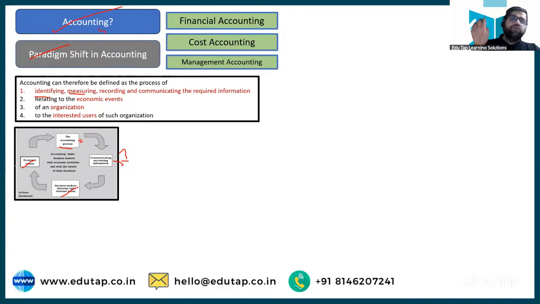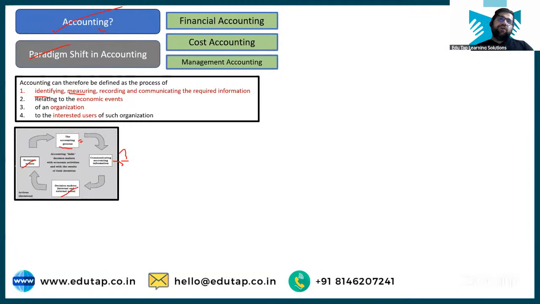Then we discussed the scope of accounting, which starts with financial, cost and management. Financial accounting deals with what? The income statement, balance sheet, and your cash flow statement. If I have to see the assets and liabilities of a company, will I refer to the cash flow statement? The answer is no, right? I will refer to the balance sheet.